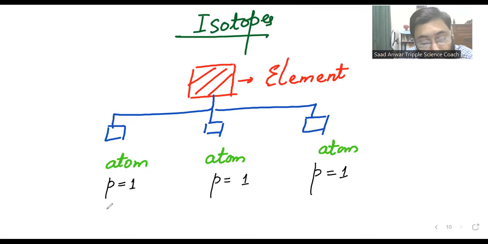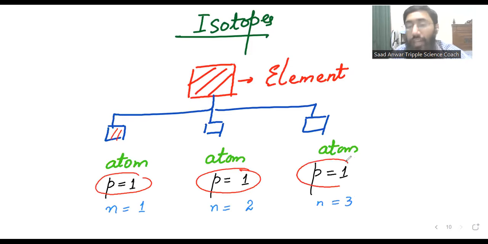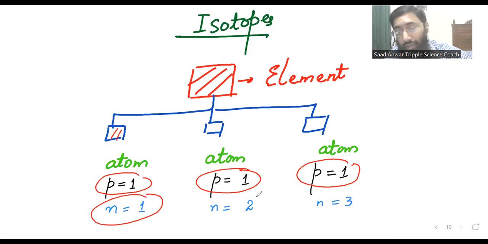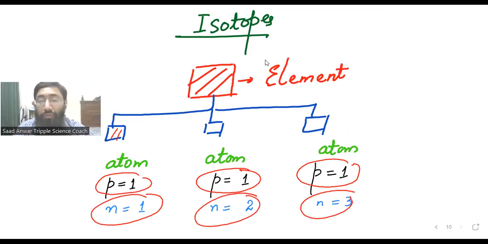But the first atom has one neutron. This atom has two neutrons. This atom has three neutrons. So here we can see one thing. The first atom has one proton, the second atom has one proton, the third atom has one proton. It means all these three atoms have an equal number of protons, but the first atom contains one neutron, the second atom contains two neutrons, the third atom contains three neutrons. It means they have different numbers of neutrons.